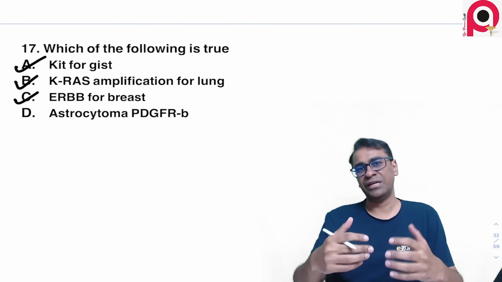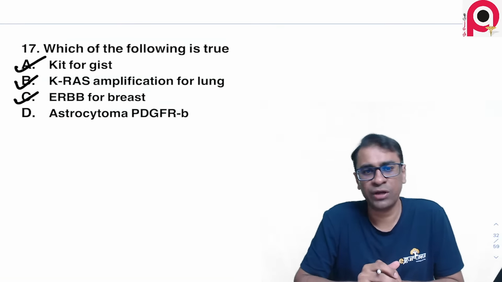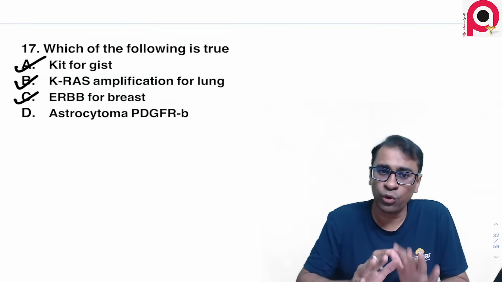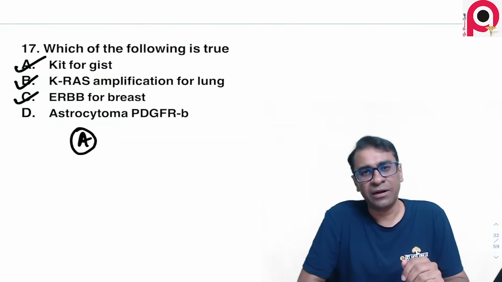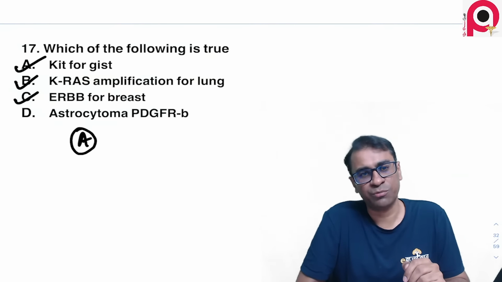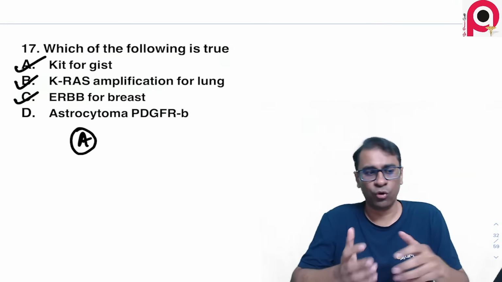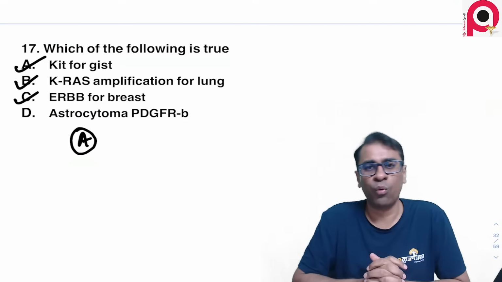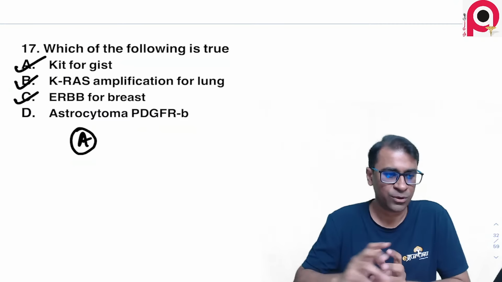I would say PDGFR beta is not the right answer for astrocytoma; it often shows PDGFR alpha. So if this was the question, then the answer should have been A, B and C. But if it's a single best answer, the answer is A. However, if it is a multiple choice question, then the answer should be A, B and C, all of them. So let me know what exactly the question was here. Was it multiple choice or single choice? Okay.